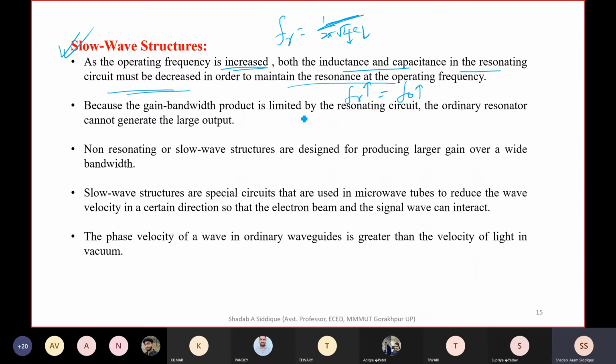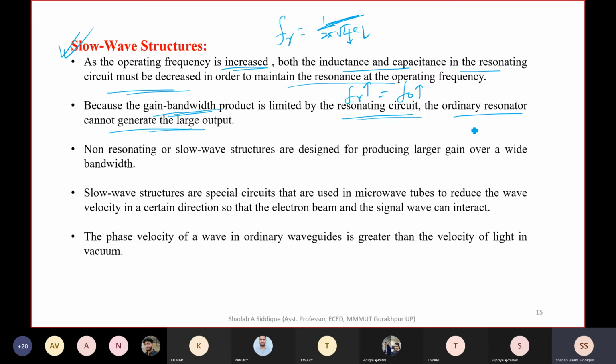It should be reduced because the gain bandwidth product is limited. Okay, the gain bandwidth product is limited by the resonating circuit. The ordinary resonator cannot generate a large output. So if we take an ordinary resonator circuit, it has a limited gain bandwidth product.